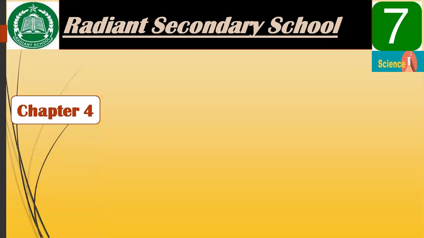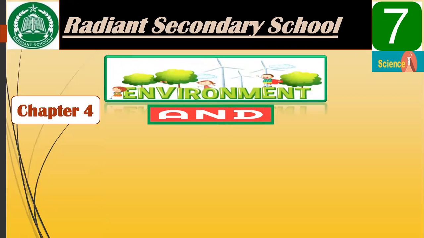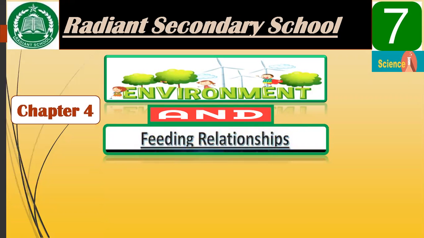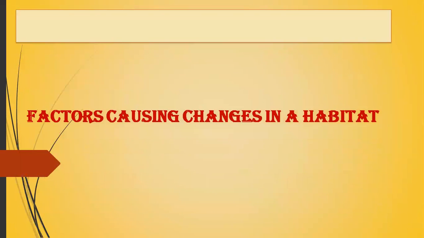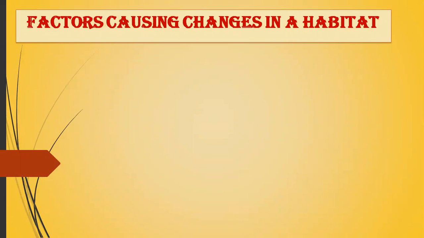Class, as we know, we are discussing chapter number 4, the environment and feeding relationships. Class, we have discussed the major topics of this chapter. Now we are going towards another topic, that is factors causing changes in a habitat. In this topic, we will look at which factors are responsible for causing changes in the habitat of an organism. So class, let's come towards the topic. Factors causing changes in a habitat.